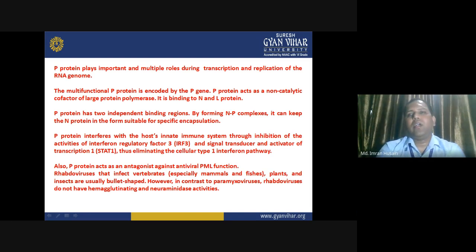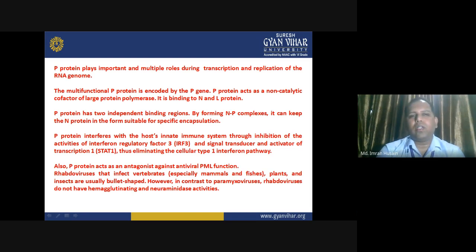P protein acts as a non-catalytic cofactor of the large protein polymerase. It works in conjunction with the large protein, binding to N and L protein, so it assists as a cofactor and as a binding factor for N and L protein.